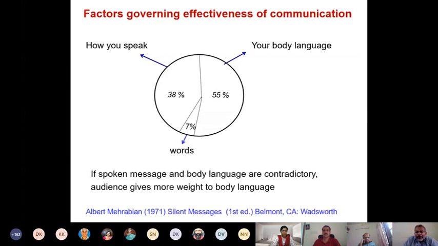I would like people to respond on the chat. How many of you have seen this particular figure? A circle, 38%, 55%, 7%, these numbers, and body language, how you speak, words. This picture that I am talking about, this circle. Please respond on the chat and say yes if you have seen. Let's see how many people are responding.